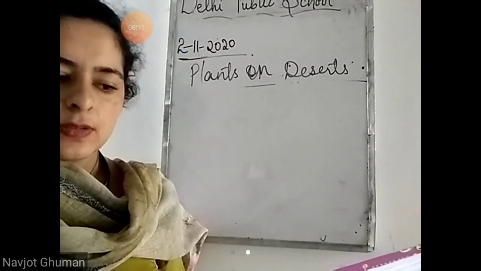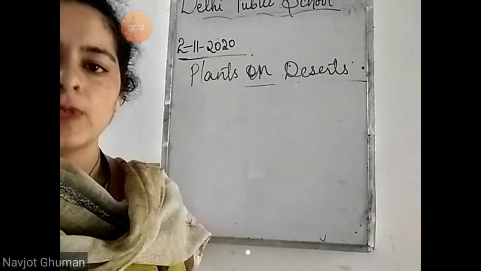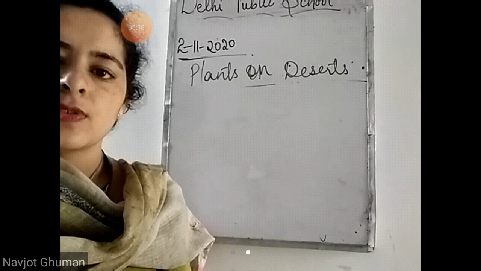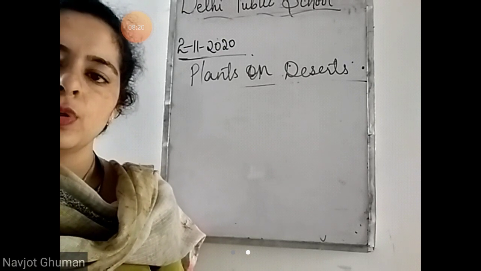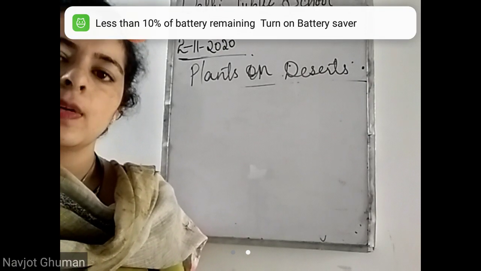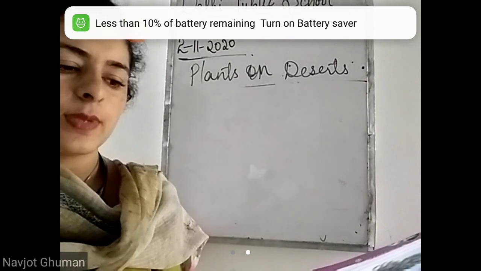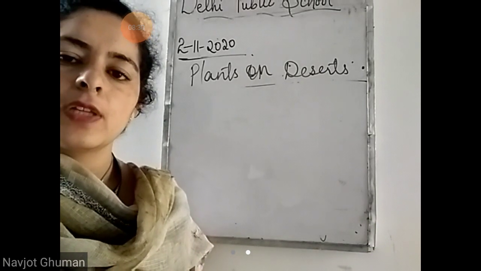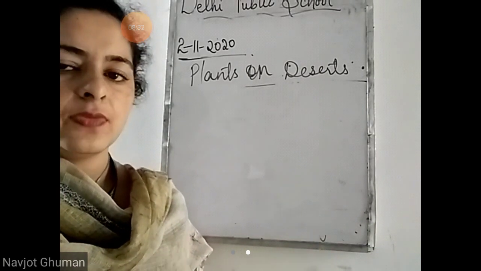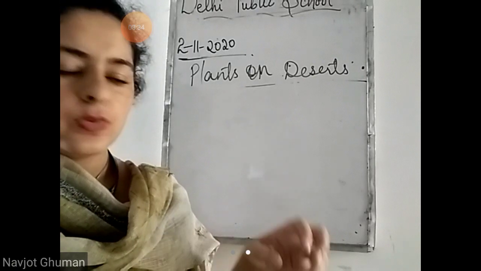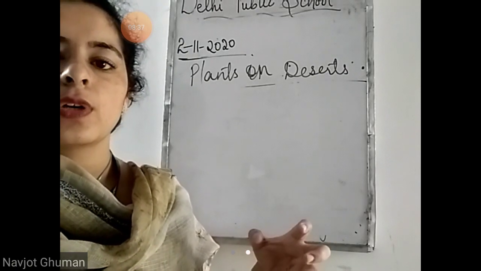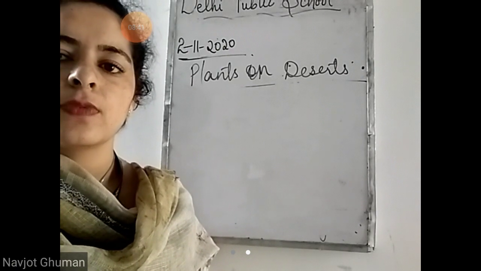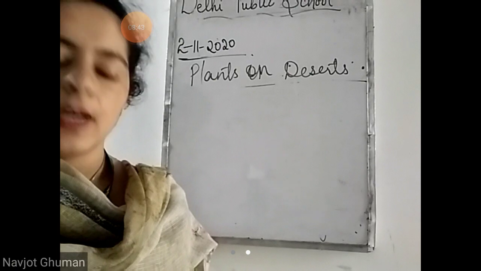To save water, desert plants have the following features. As there is very little rainfall in the desert areas, the plants growing over there will require less water only. That is why they are growing over there. So how can they survive without water for long? Because they have the feature to save water. उनके बीच में फीचर होता है कि वो वाटर को सेव करके रख सकते हैं, so that if it doesn't rain for a long time, they will not die.